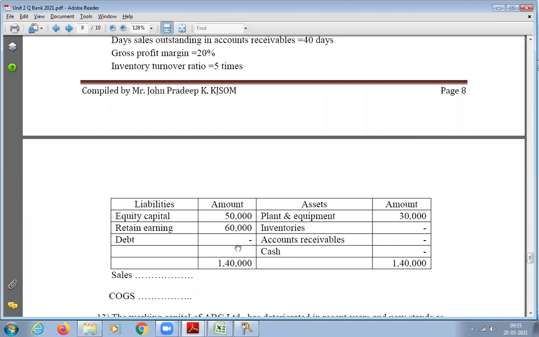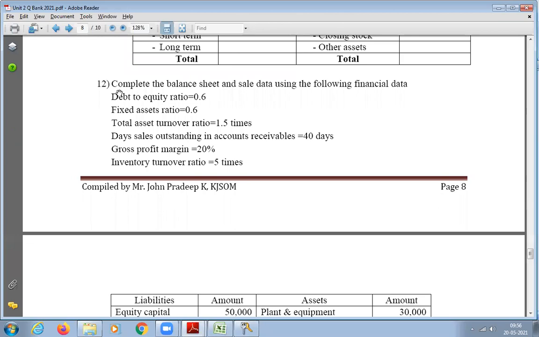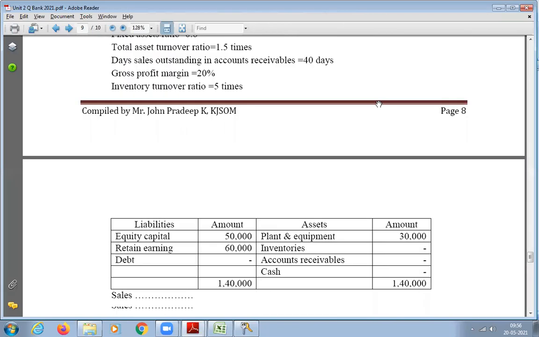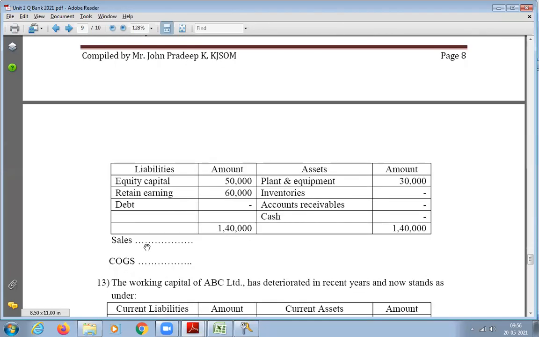So you have to find out debt, inventory, account receivable, then cash. And you have to calculate even sales and COGS also. That is why he has told here, complete the balance sheet and sales data using the following financial data. Sales data means you have to find out sales and COGS.